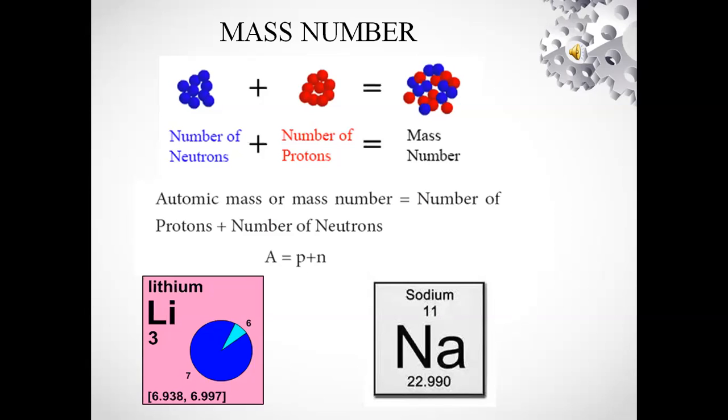For example, a lithium atom contains 3 protons and 4 neutrons. So the mass number is A equals 3 plus 4 equals 7. 7 is the mass number of lithium. Second example is sodium. In the sodium atom, there are 11 protons and 12 neutrons. Hence, the mass number is A equals 11 plus 12 equals 23. 23 is the mass number of sodium.